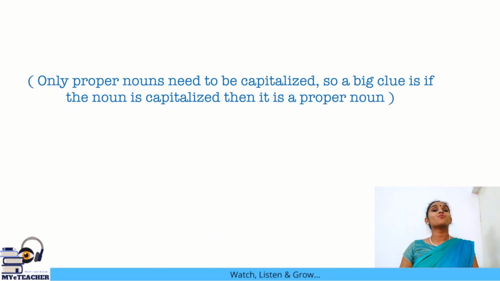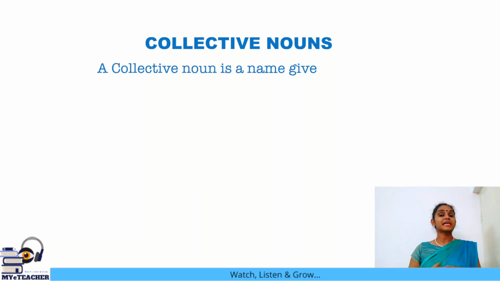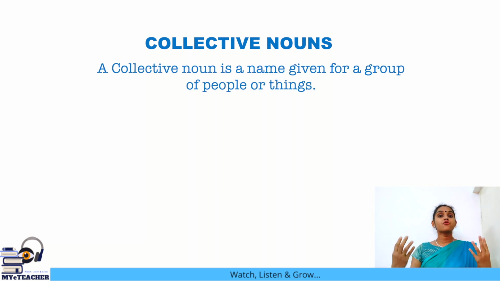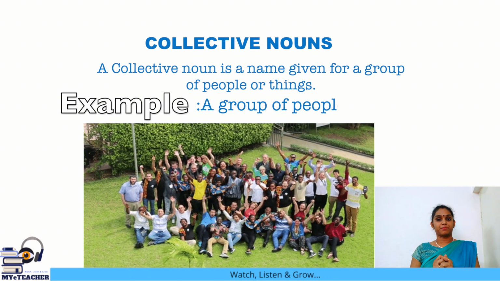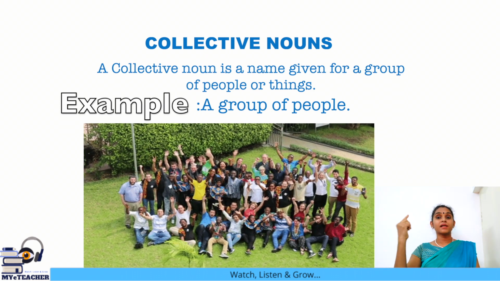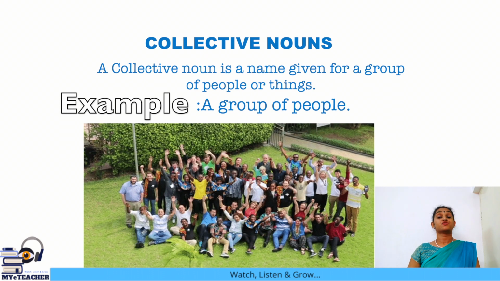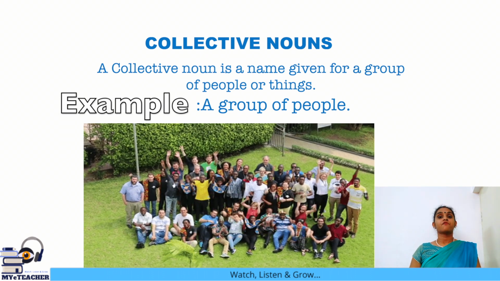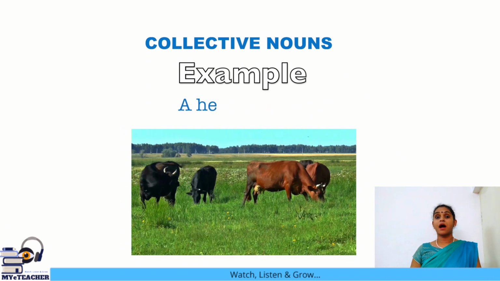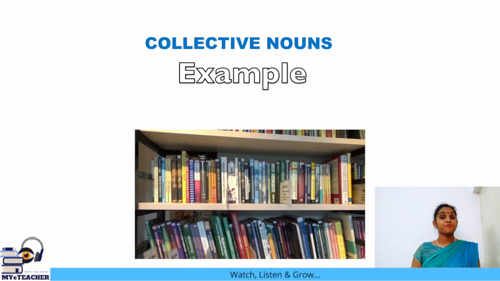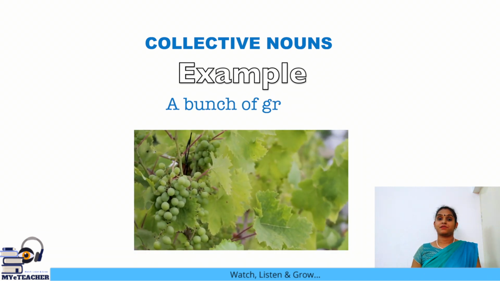Let's now move on to what are collective nouns. A collective noun is a name given to a group of the same things. For example, if I say a group of people, then I am giving one single name to that entire group, that is crowd. So that becomes a collective noun. For example, we have a swarm of bees, a herd of cows, a library of books, a bunch of grapes.